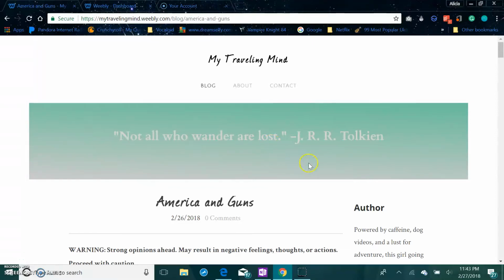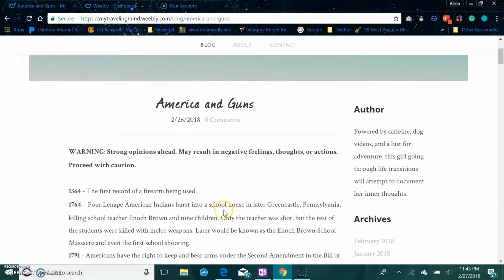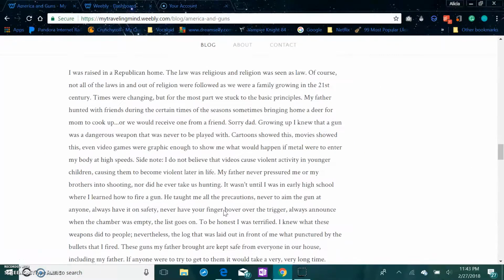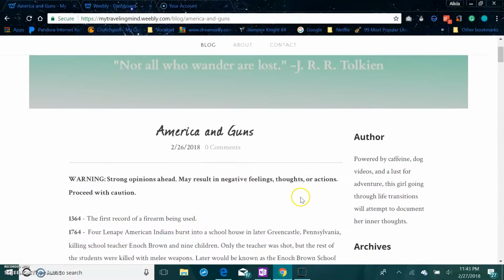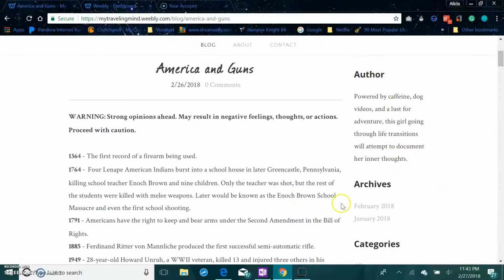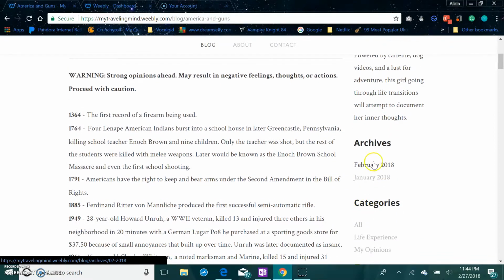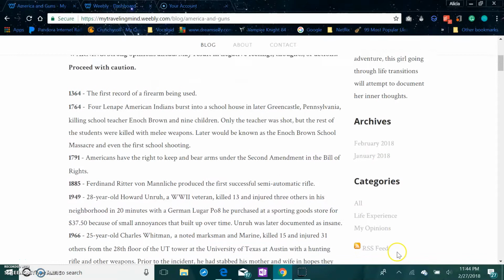Okay, so this is what you're going to do when you're on my blog. So we're here on the main page, and obviously this is the main post that I've done. On the side here you can see author and archives, so you can see when I posted things and updated things, but here you can see all the categories I did.